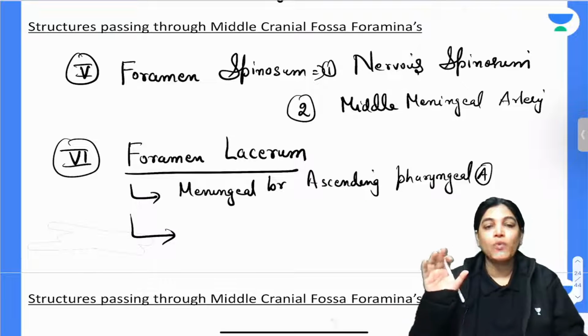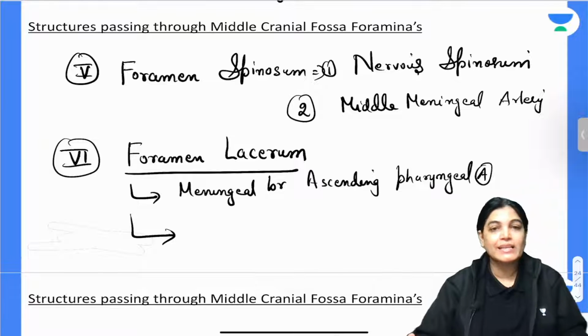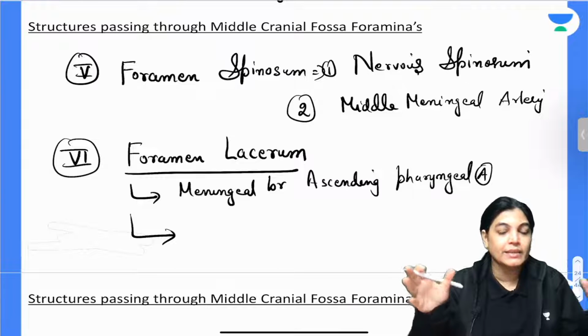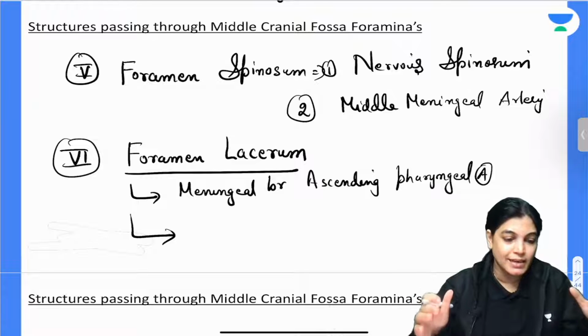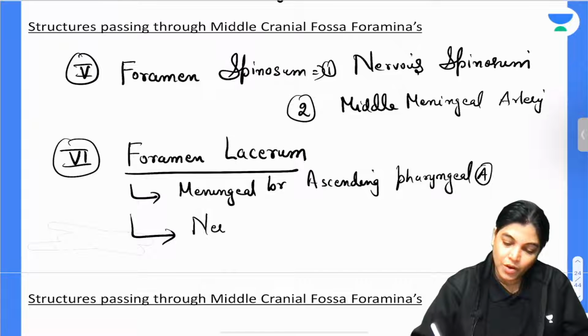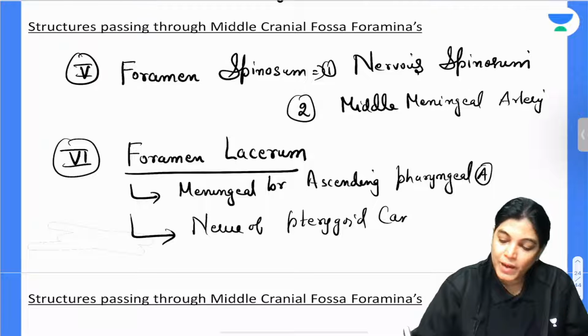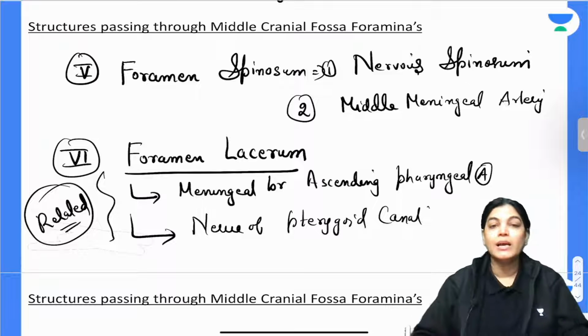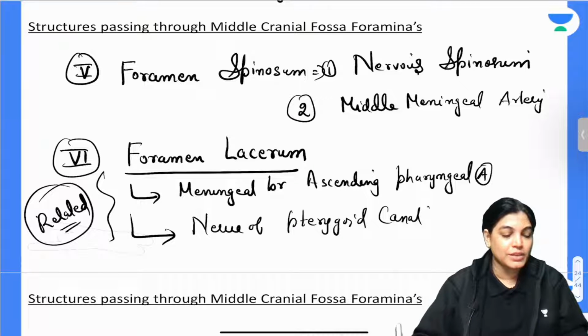So can anybody tell me one important nerve that is also formed at the anterior aspect of foramen lacerum? One important nerve is entering from the posterolateral aspect, and anteriorly it is forming one important nerve at its anterior aspect. That is the nerve of pterygoid canal. Exactly, it can't be said that it is passing to and fro, but it is related. Foramen lacerum is related to the nerve of pterygoid canal, meningeal branch of ascending pharyngeal artery,